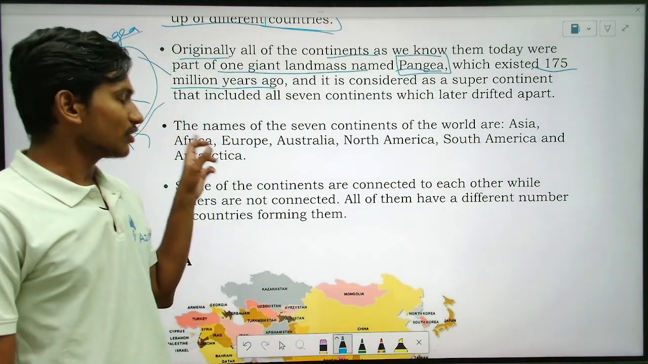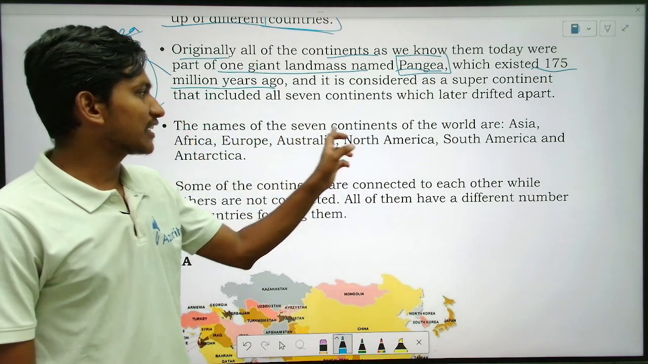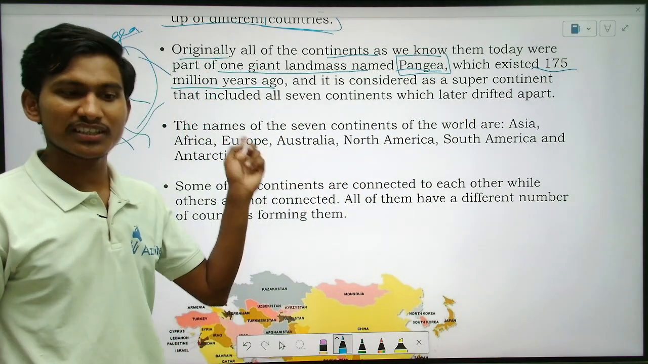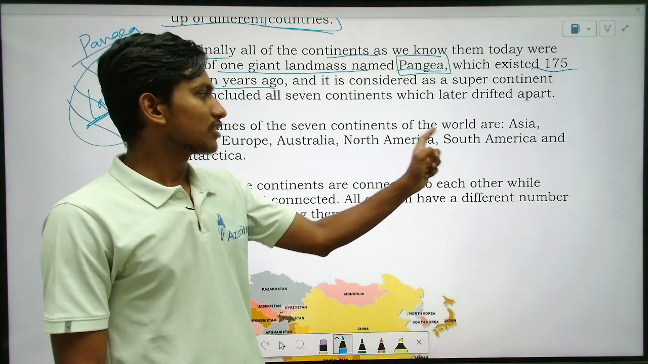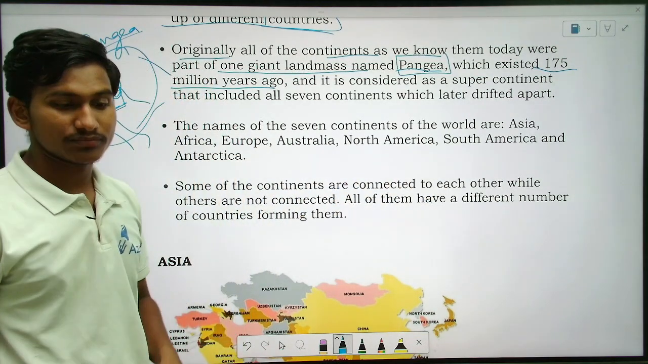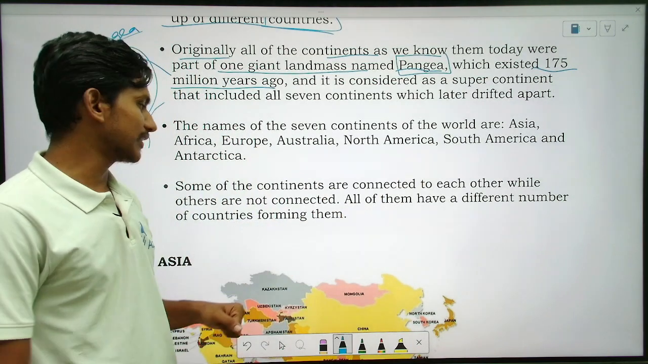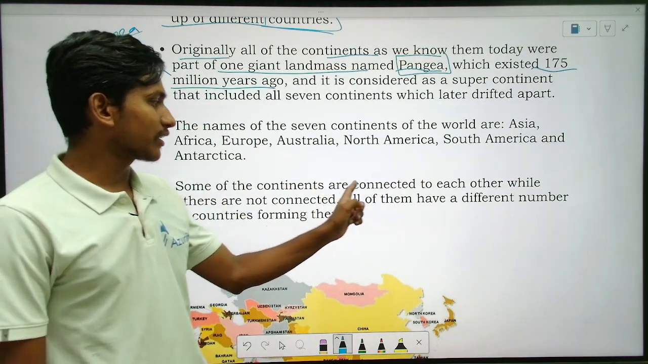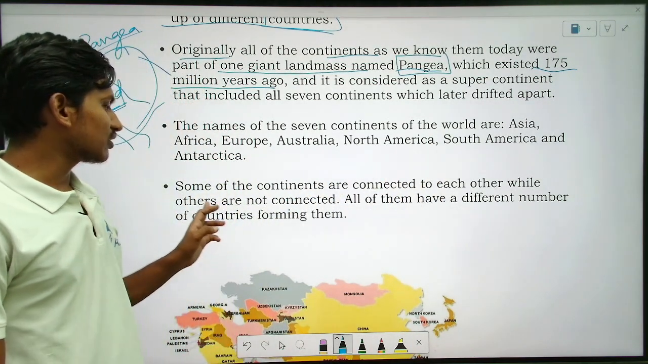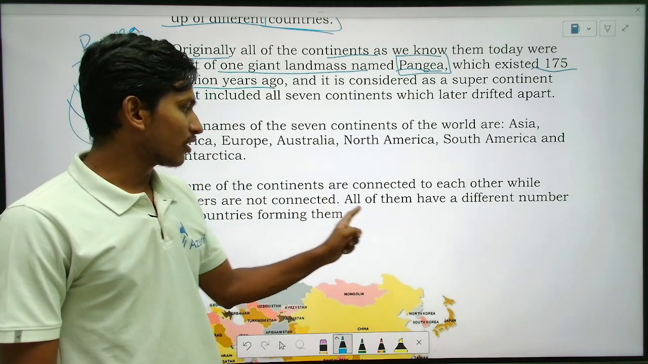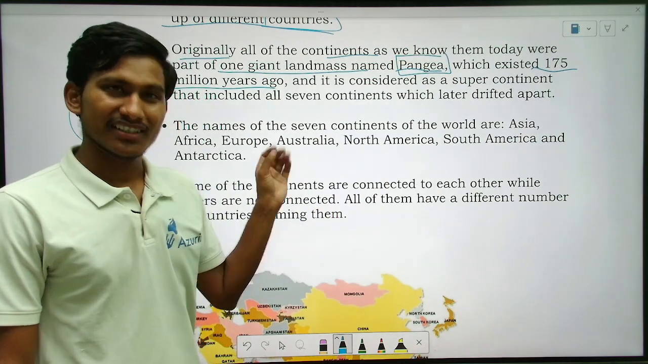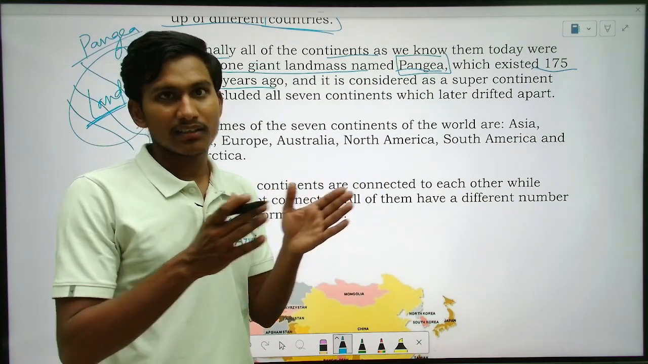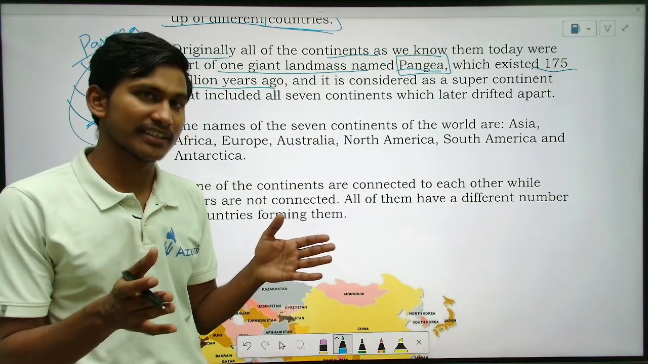Okay, so next point, the name of the 7 continents of the world. So we have seen the names: Asia, Africa, Europe, Australia, North America, South America and Antarctica. So 7 continents, they got separated. Some of the continents are connected to each other while others are not connected. All of them have different numbers of countries forming them. So this is just the information, that some are connected, some are separated continents, right?